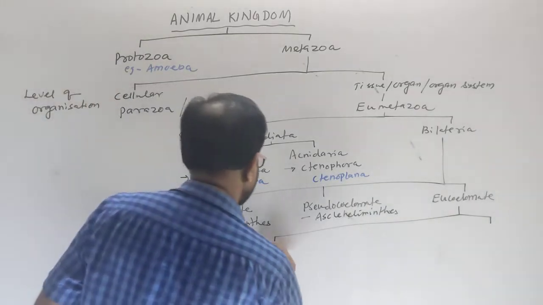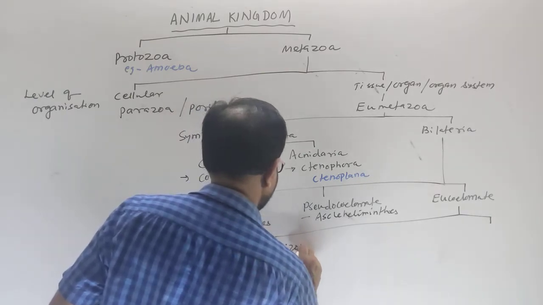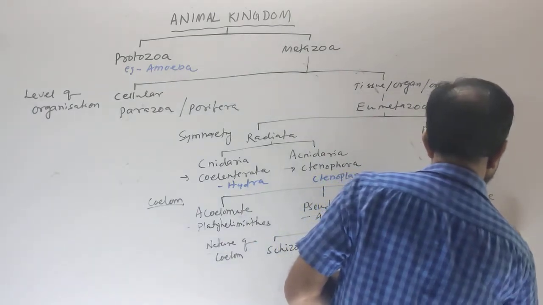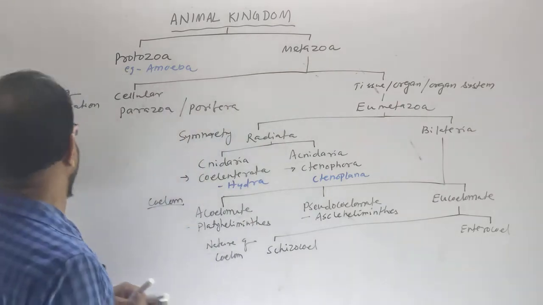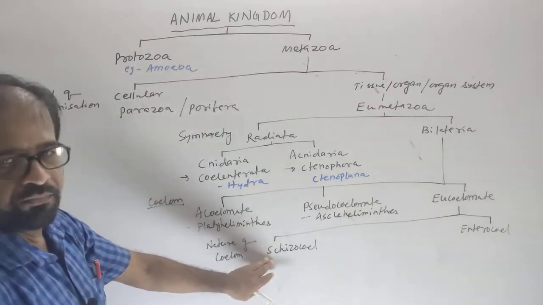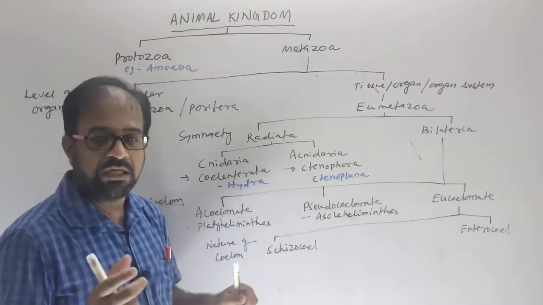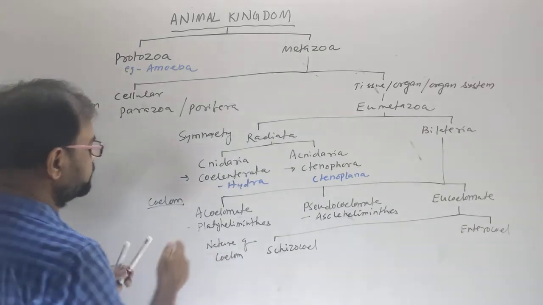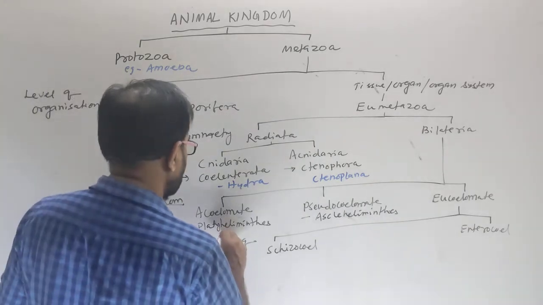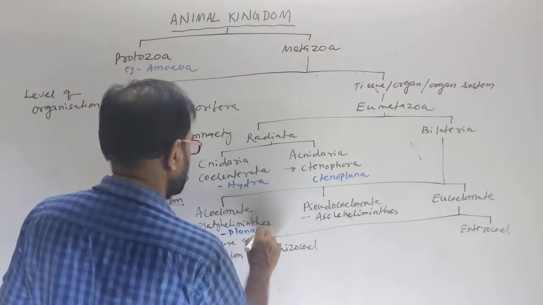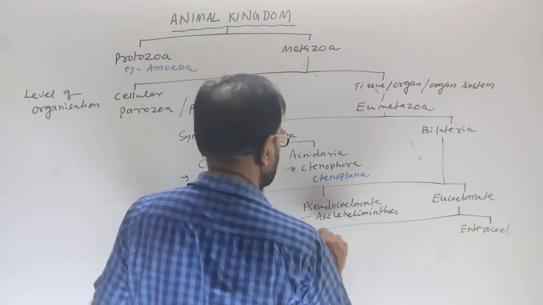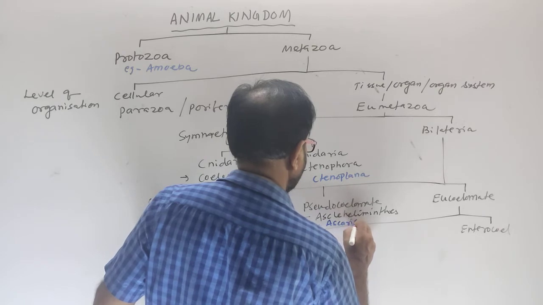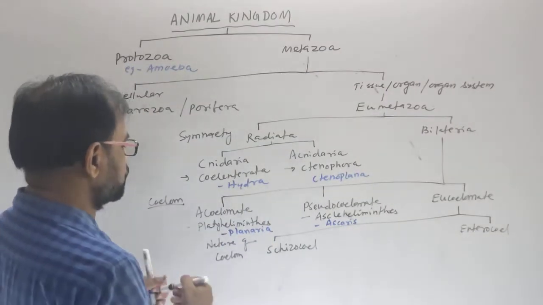These are schizocoelous and enterocoelous. Schizocoelous means the coelom is formed by splitting of the mesoderm, and enterocoelous means the coelom is formed as pouches. In Platyhelminthes, the example is planaria. In Nemathelminthes or pseudocoelomate, Aschelminthes or Nemathelminthes, the example is Ascaris.